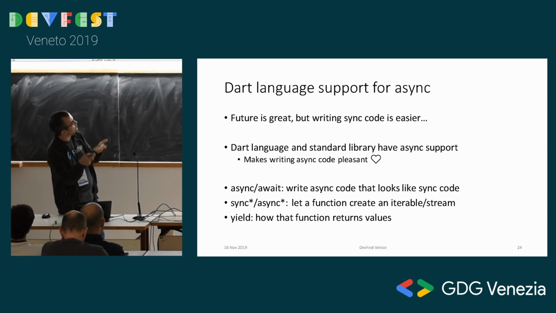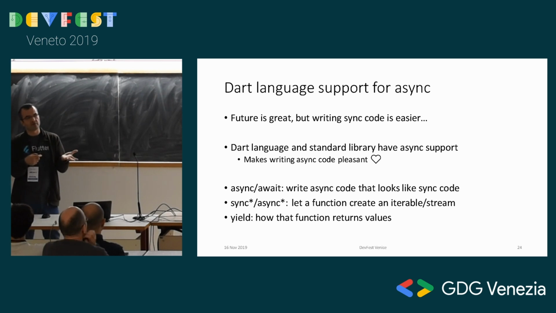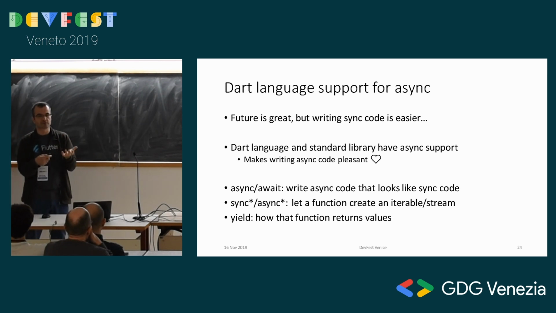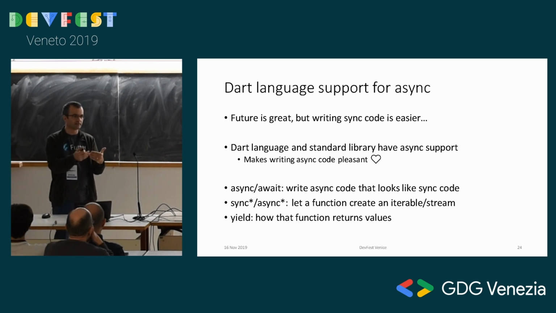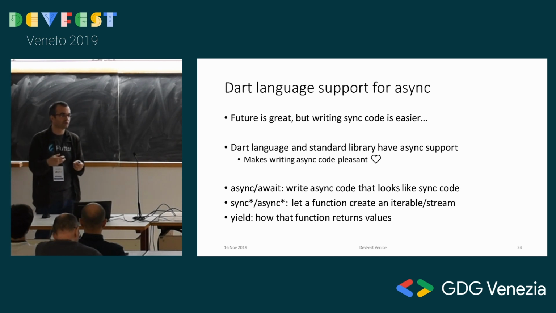Synchronous code is easier, we would say, but the Dart language and the standard library have async support. So what do I mean by that? If you open a file in Dart, you get a future from the standard library. You don't get the file handler. In any other language you can think of, if they give you a file handle and you read a line from the file, they do it synchronously, they are losing time because the file system is much slower than the CPU. So the CPU is like watching the water boil in that case, waiting for the file to be read.